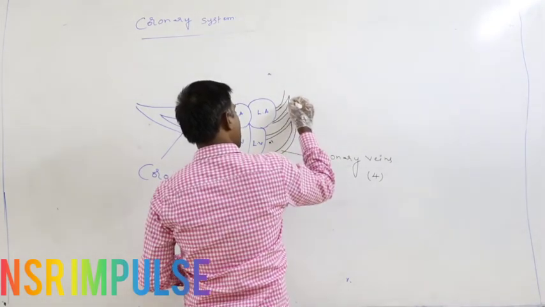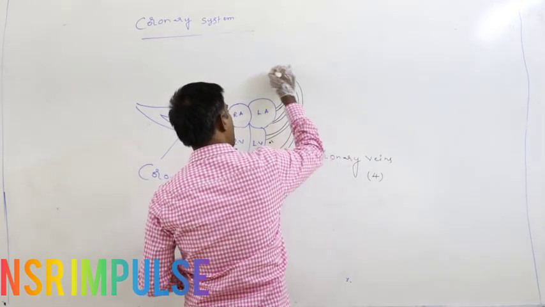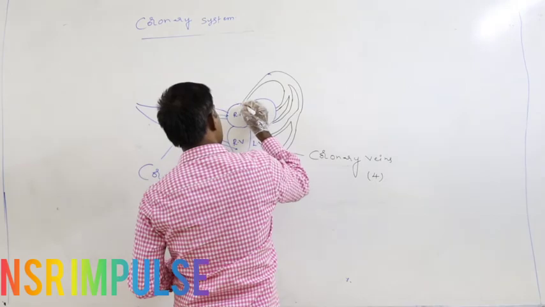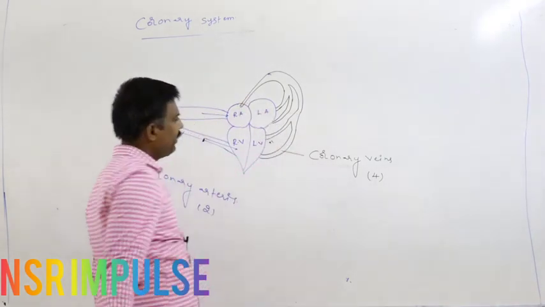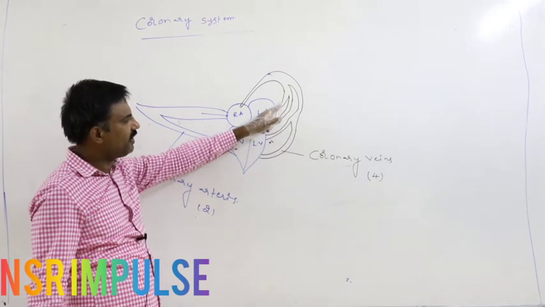are aggregated and finally form the coronary sinus. This is one coronary vein, this is one, this is one, this is one.